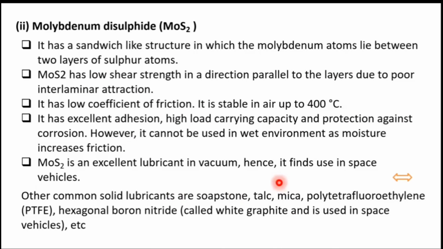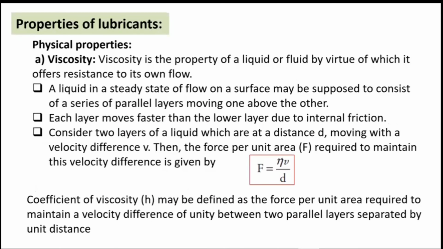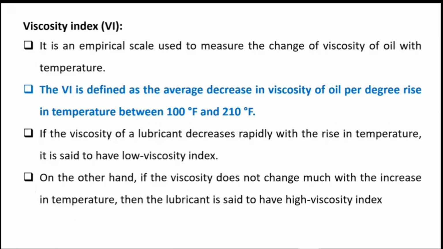Space vehicles especially. These are some properties of lubricants, such as viscosity. Lubricants are highly viscous. They flow very slowly. Viscosity index is an empirical scale which is used to measure the change of viscosity of oil with temperature. We know that if high temperature is there, then the viscosity of oil may change.